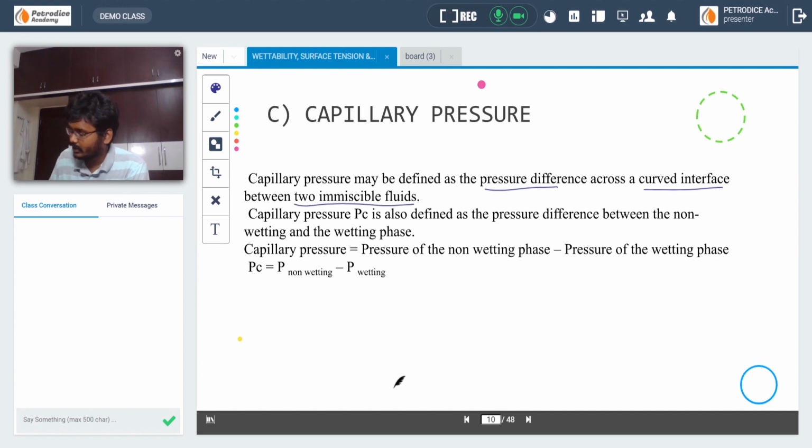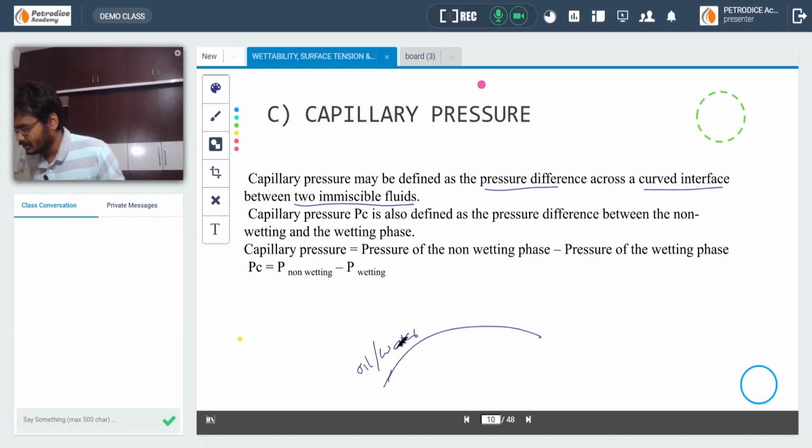If you take a curved surface with oil and water, then the pressure difference between the oil and water is known as capillary pressure. The other definition is the pressure of the non-wetting phase minus the pressure of the wetting phase.